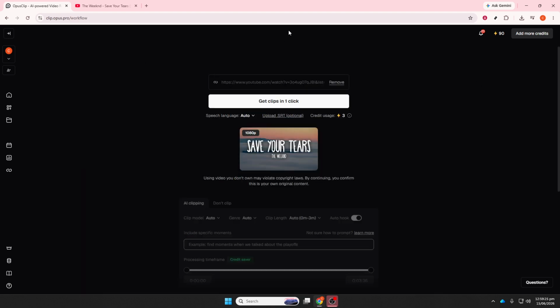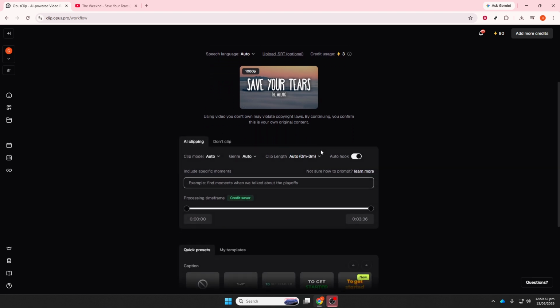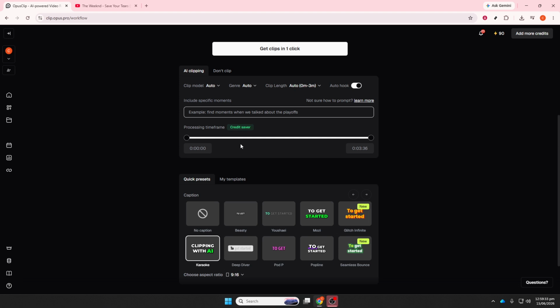Then add captions since many people watch short videos without sound. Make sure your videos are optimized for vertical viewing by exporting them in a 9:16 format, which is ideal for shorts, reels, and TikTok. To improve retention, trim out pauses, filler, and anything unnecessary so the clip feels fast and engaging from beginning to end.